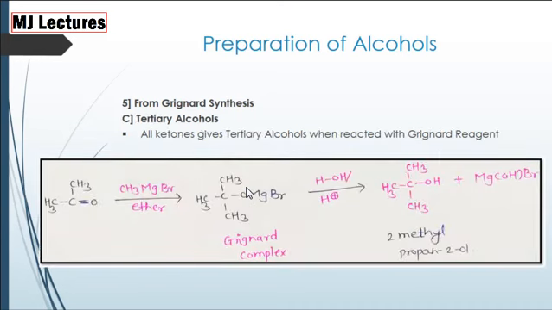Now, tertiary alcohols. When ketone is treated with Grignard reagent in presence of ether, we get a complex which on acid hydrolysis gives tertiary alcohol, that is 2-methyl-propan-2-ol. Now, the reaction of ketones always gives tertiary alcohols.